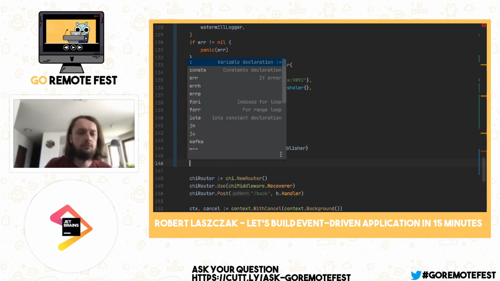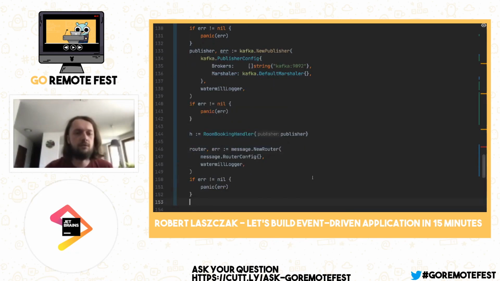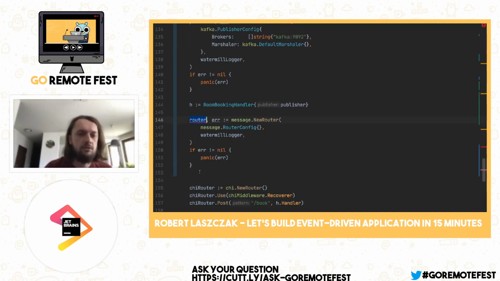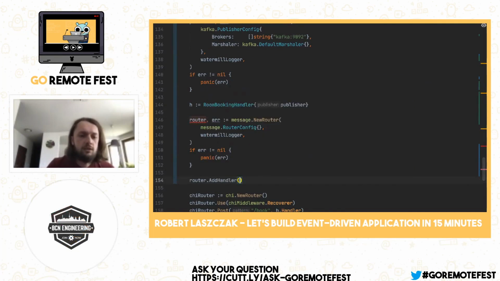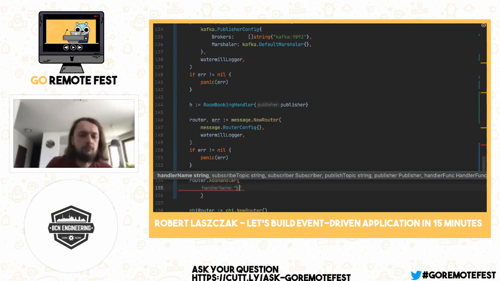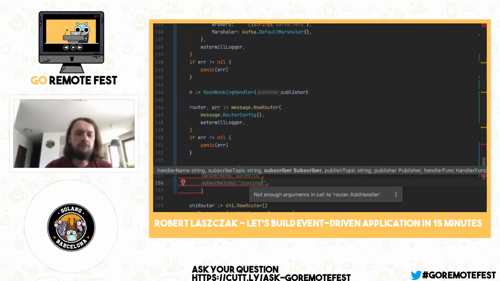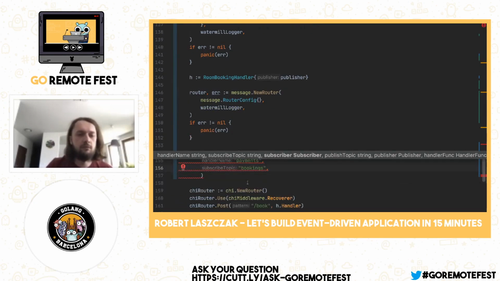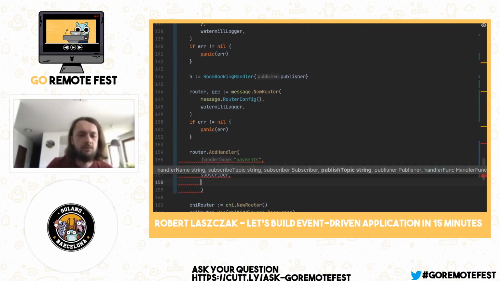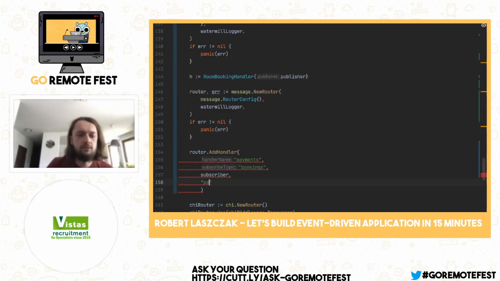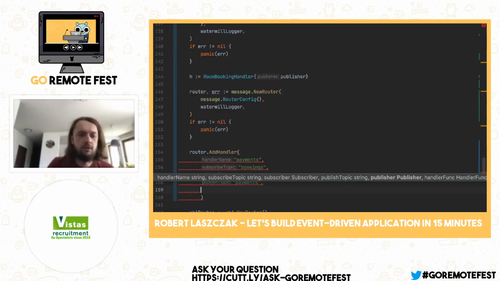So let's create our router. And it's also just the configuration from the documentation. Let's add a handler. The handler will be named payments. Subscribe topic, so bookings. This is the topic that I used before to emit the event. So basically, events from this topic will trigger this handler. Subscriber, we have our subscriber. Publish topic, let's name it payments, and publisher.